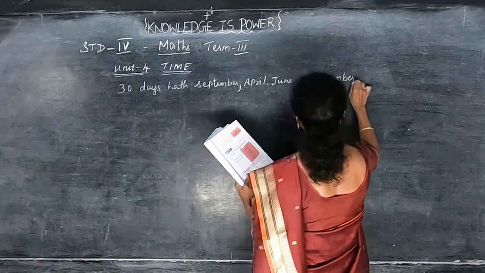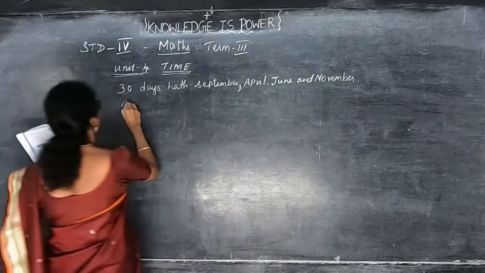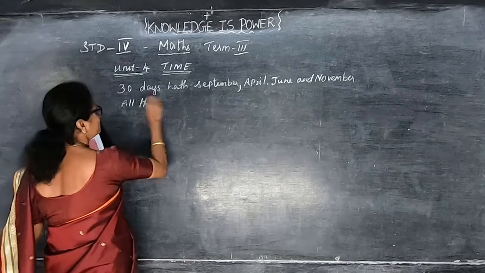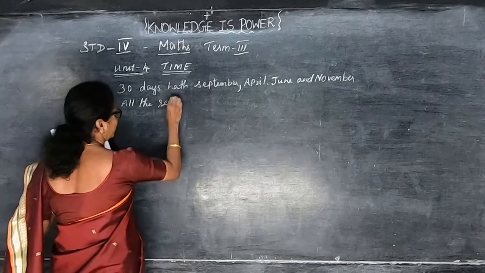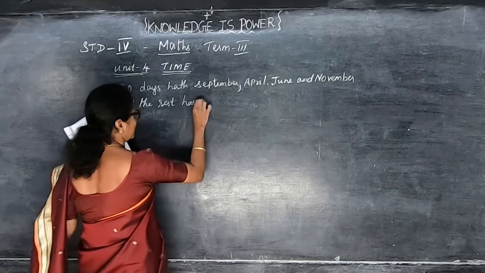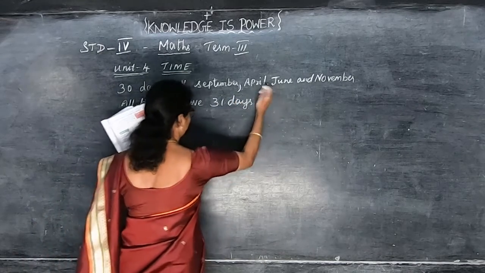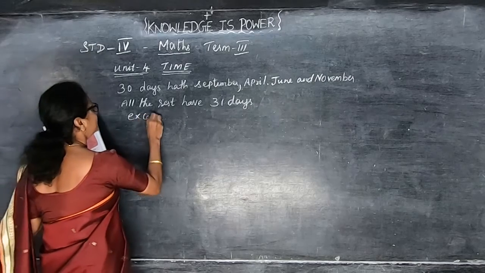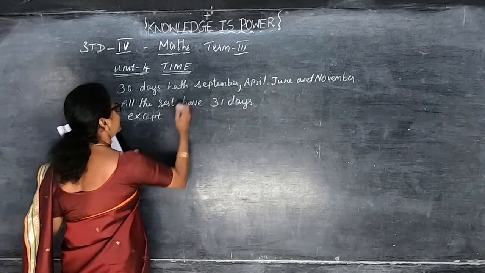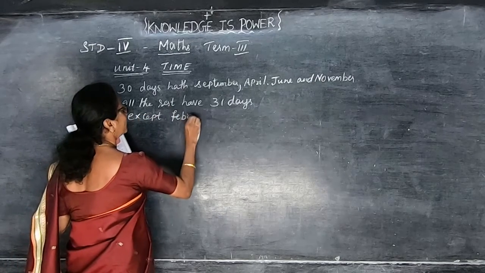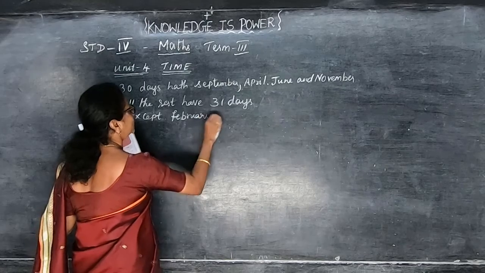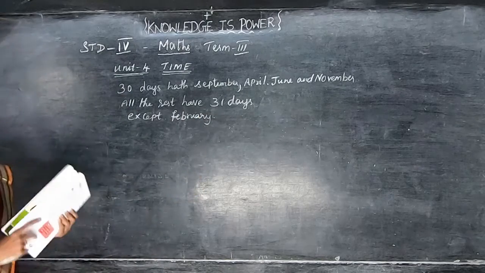All the rest of 31. The remaining ones, right? All the rest of 31. Only these 4 months have 30 days. All the rest of the months have 31 days, except February alone. Because sometimes February has 28 days and sometimes you can get 29 days. Every leap year we get 29 days, once in 4 years.